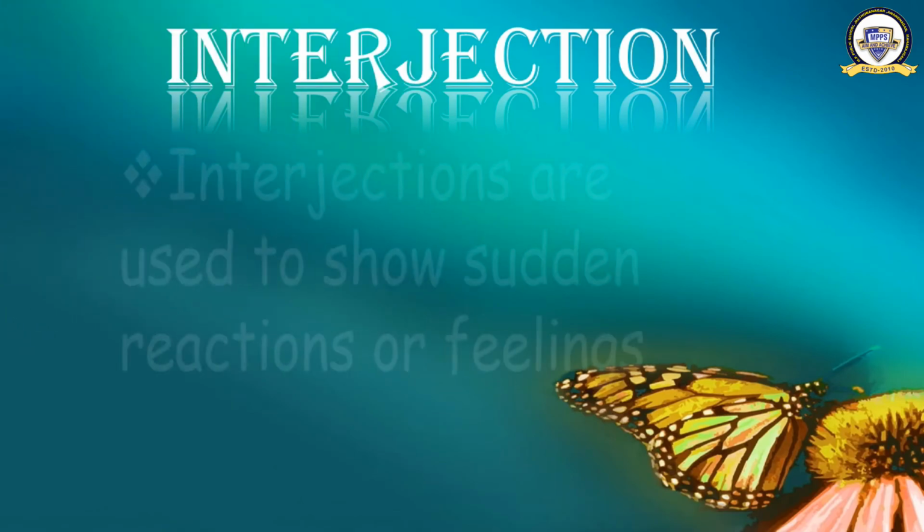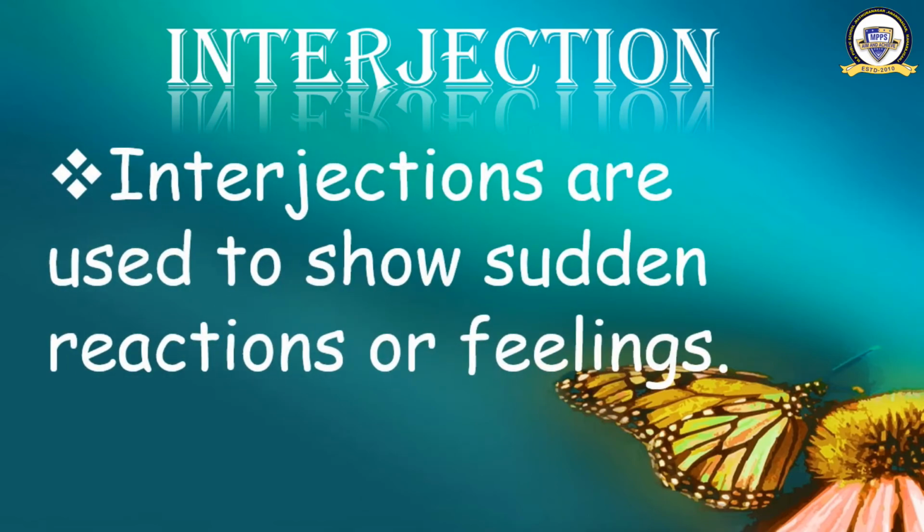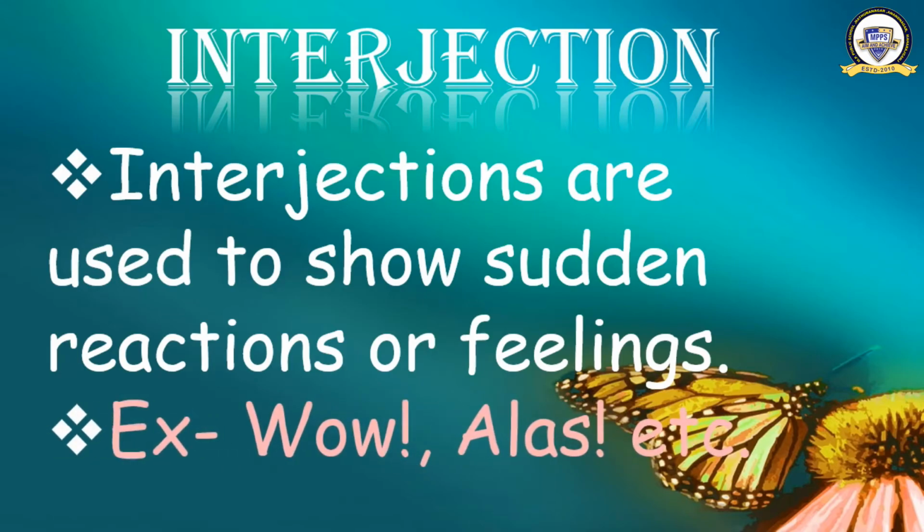The last one, interjection. What is interjection? Interjections are used to show sudden reactions or feelings. When we would like to show our sudden reaction or sudden feeling, that word is called interjection. Examples: wow, alas, etc. Sometimes if a child falls in front of us, what is the first word we say?